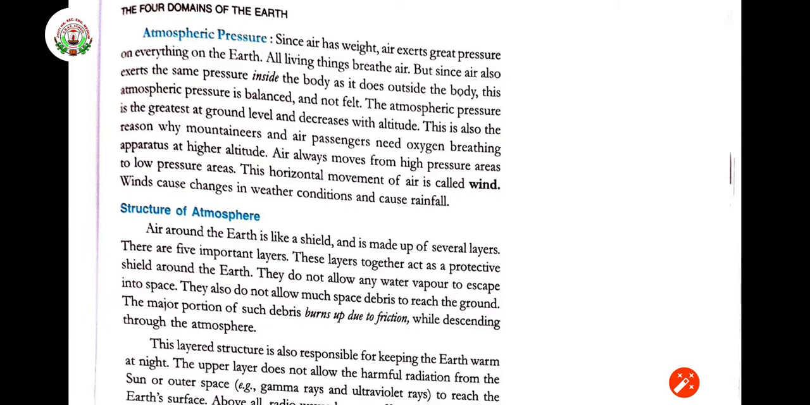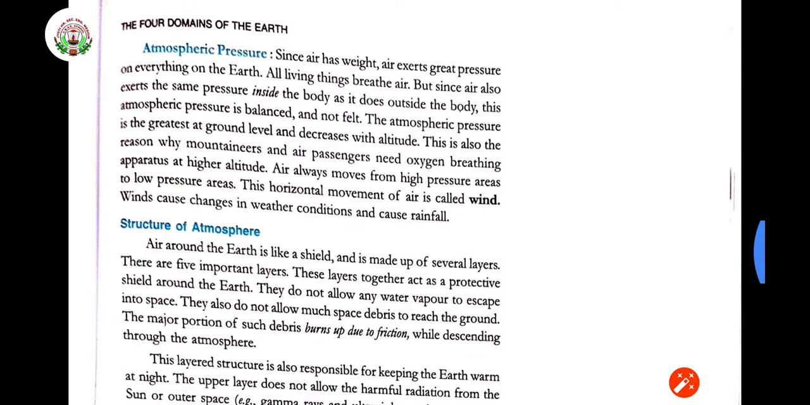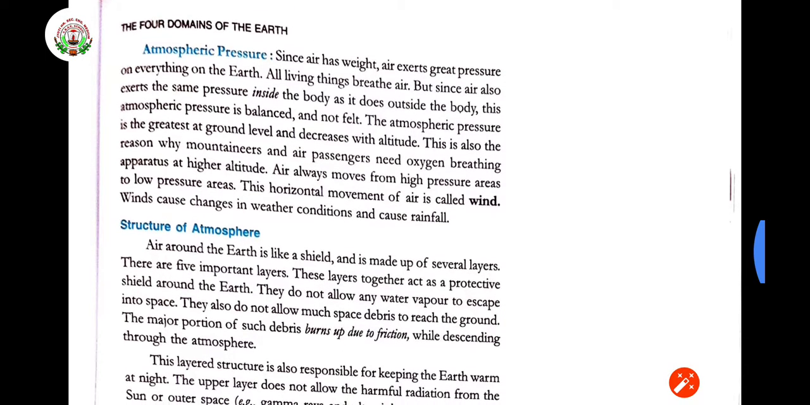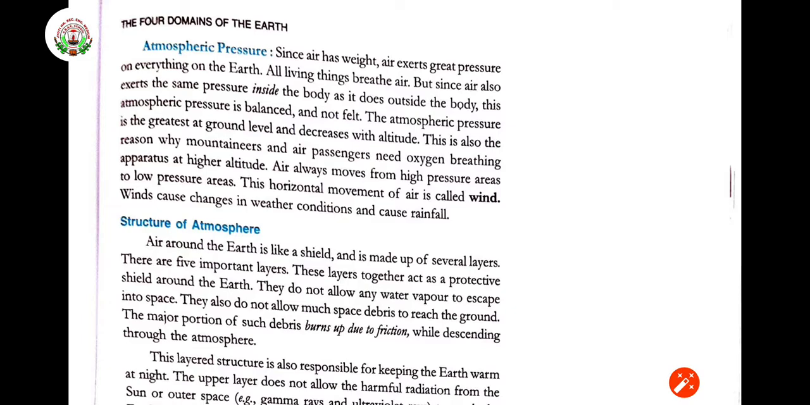We are not able to feel it. Atmospheric pressure is the greatest at ground level and decreases with altitude. Altitude means height, right? Like in the mountain and hilly areas, the altitude is there. So the pressure is going to decrease over there, and at ground level it is greatest.